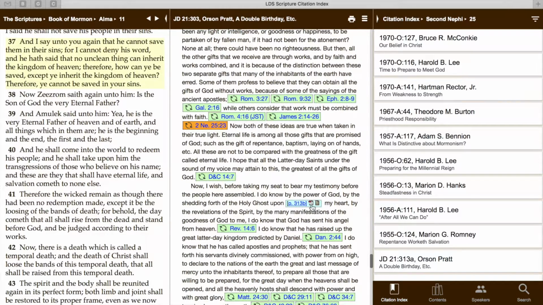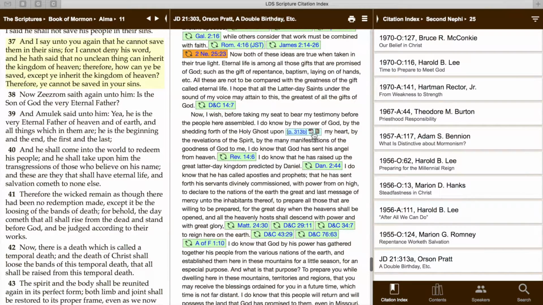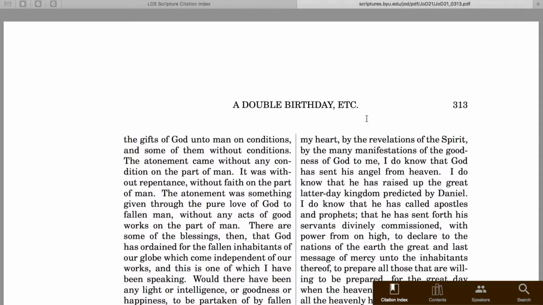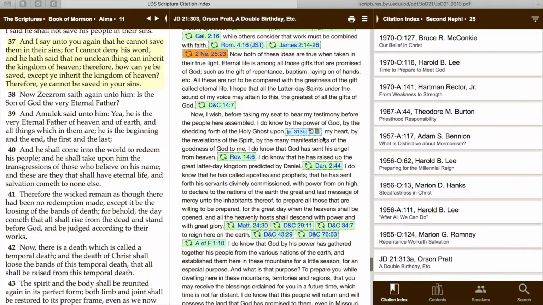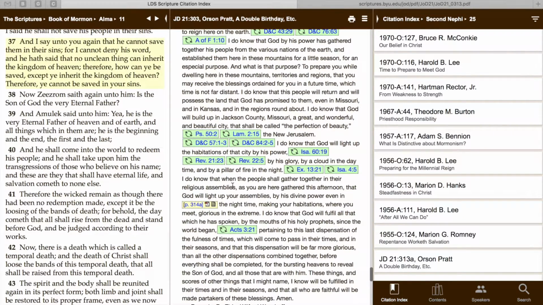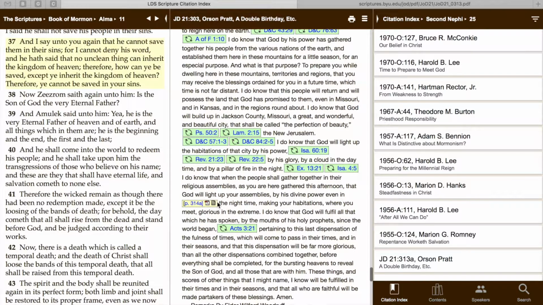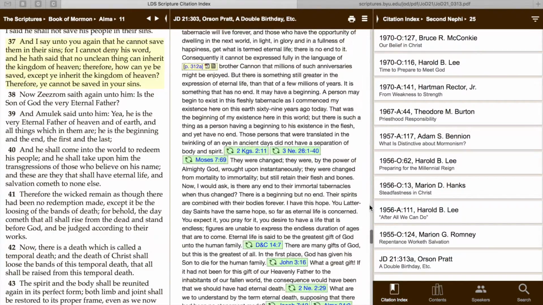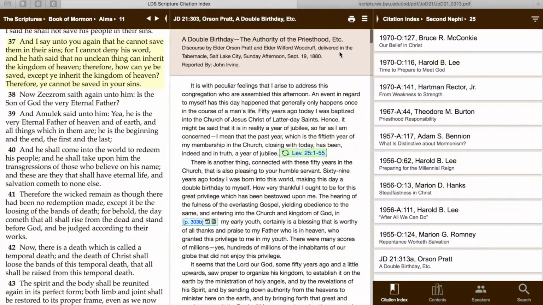So as you see, there's another blue box down here, and this tells you the pages that it's on in the book itself. And if you click on it, it actually takes you right to the PDF. And just for reference, it being blue means that it's on the right side of the page, whereas if it's yellow, it means that it's on the left side of the page. Now, say that you read this and you wonder, where is the source coming from? Let's go all the way up to the top. It gives here usually the name, place, and date of when this discourse happened. So that is just good to know what you're citing.